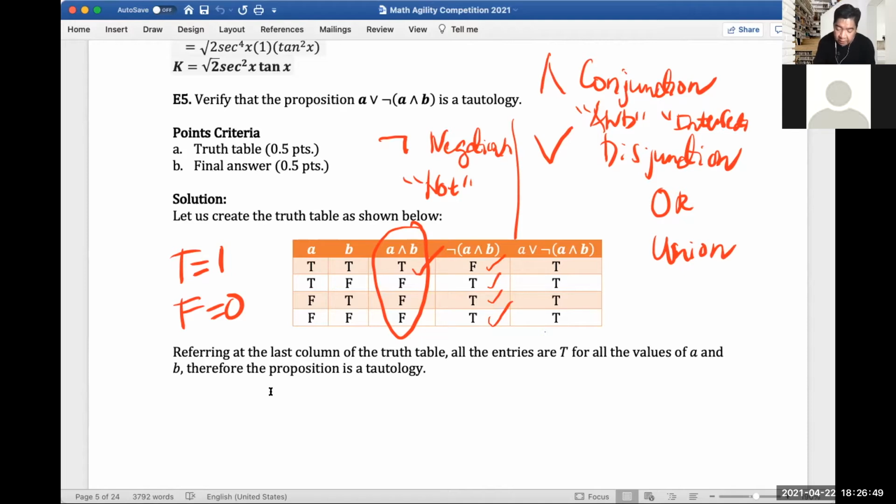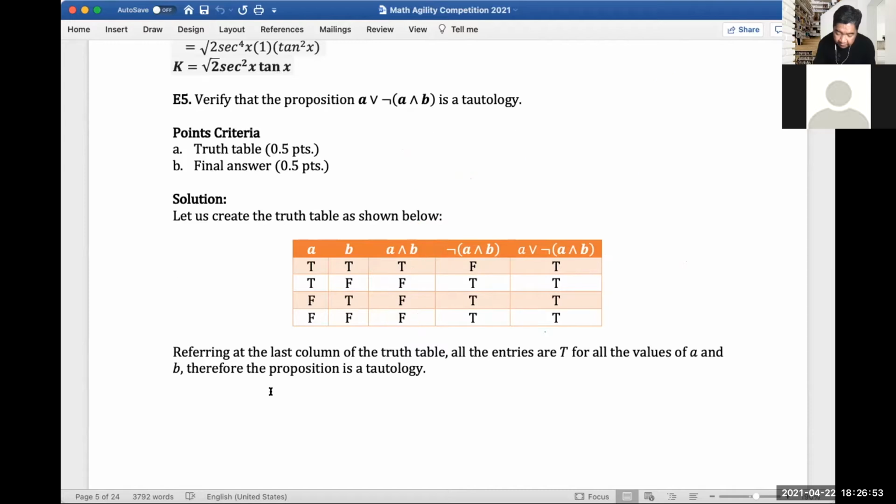So T and F would be true. T and F would be true. T and T, of course, would also be true. F and T would also be true. F and T would also be true. So this is a tautology because you get all true in the last column.